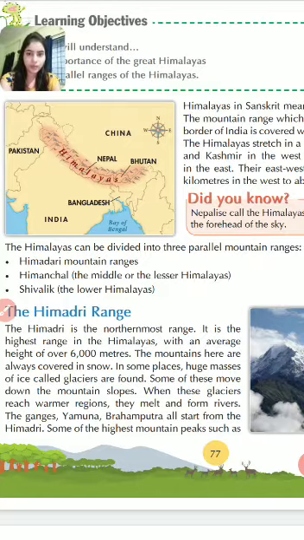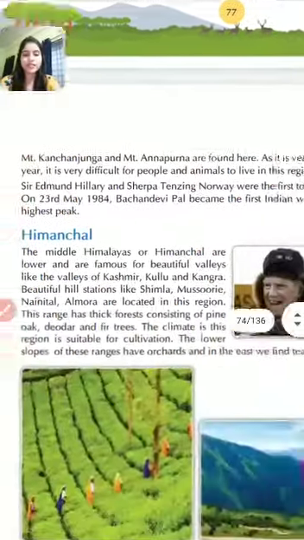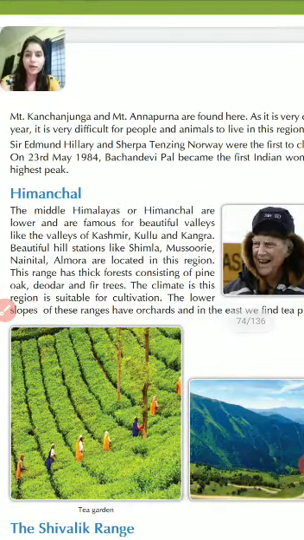Its height is about 8,848 meters. Okay. Children, some of the highest mountain peaks, such as Kanchenjunga and Annapurna, are found here also.